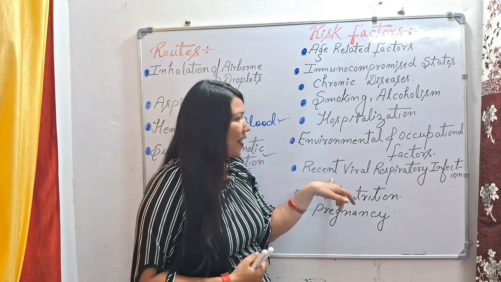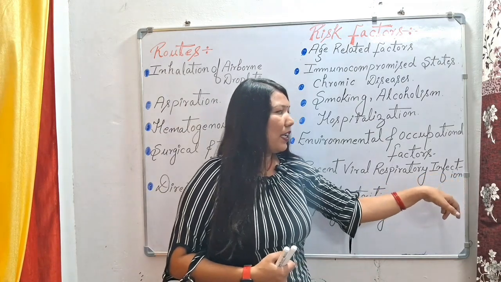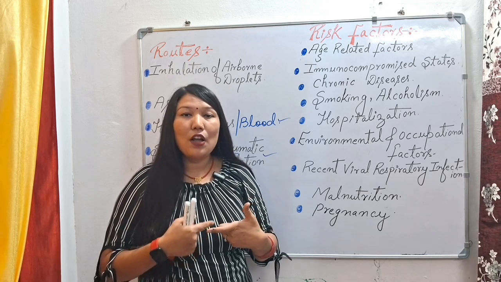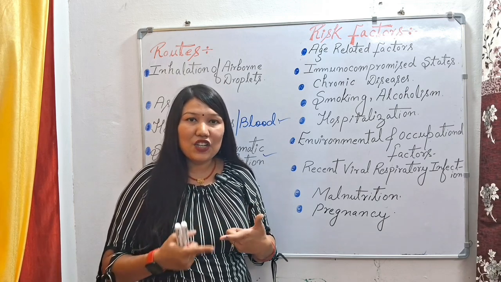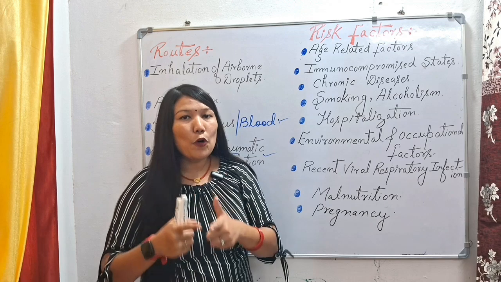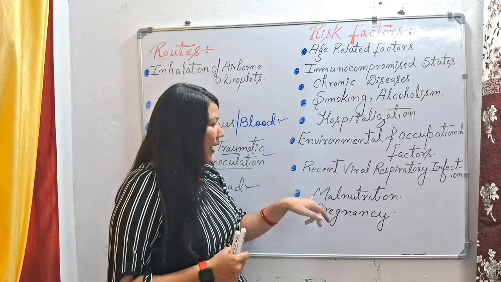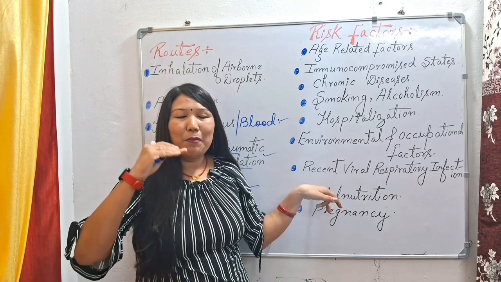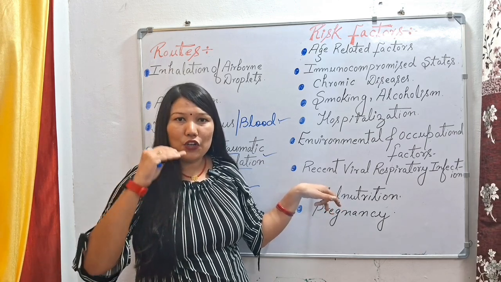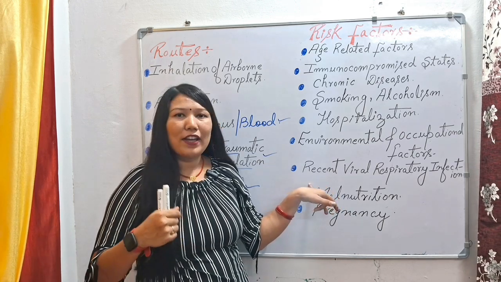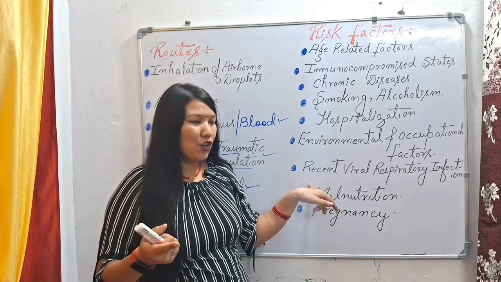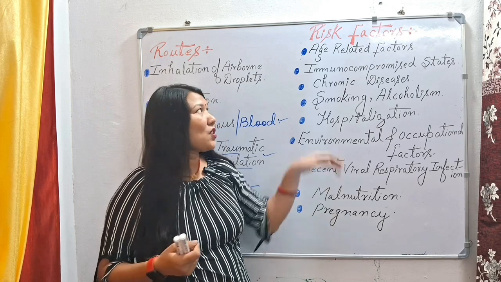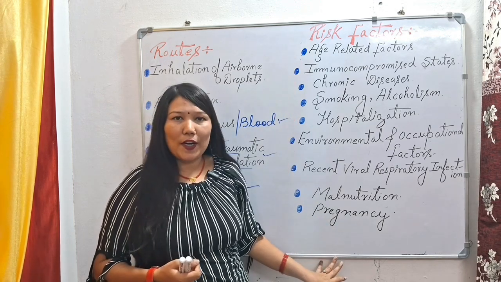Next we have recent viral respiratory infection. If a person is suffering recently or frequently from any respiratory or viral illness, then that person is more prone to the pneumonia condition. Next we have malnutrition, which will suppress the immunity of the person, so these persons are also very prone to the pneumonia condition. And of course in pregnancy our immunity is weak. So these were the risk factors of the pneumonia condition.